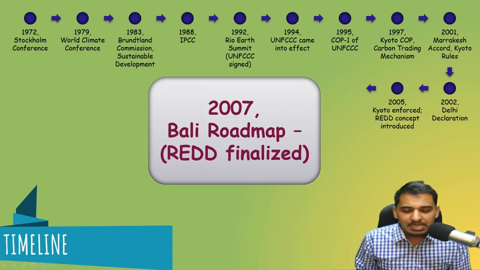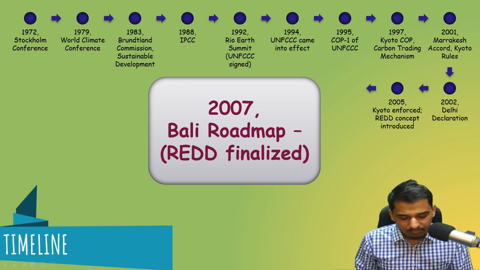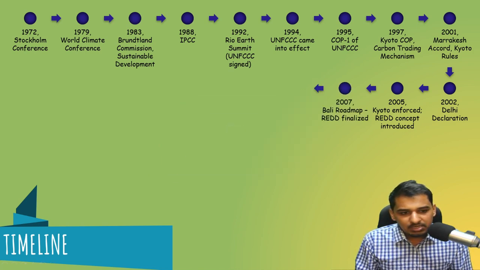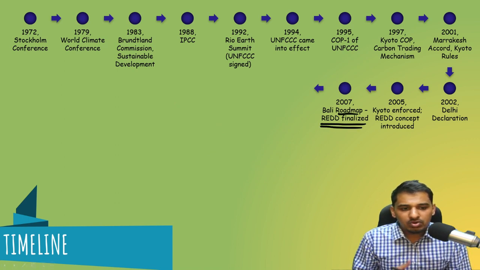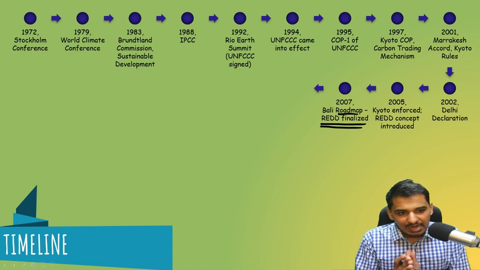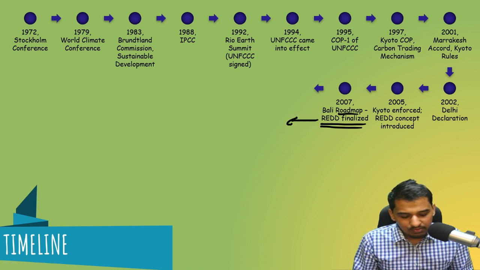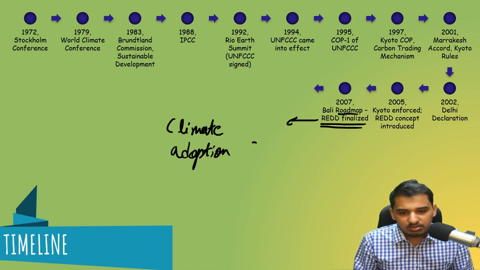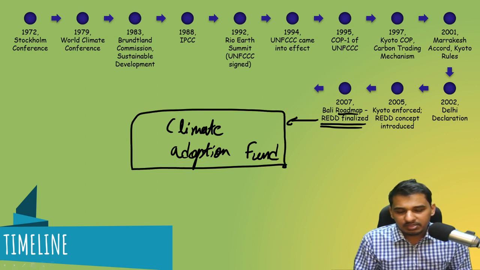Then the Bali roadmap and REDD is finalized. This Bali is in Indonesia. In this, REDD is finalized, that is, how REDD will be there, and what will be there. A very important thing that happened in the Bali roadmap was that the Climate Adaptation Fund was established in the Bali conference. This is the first important thing.